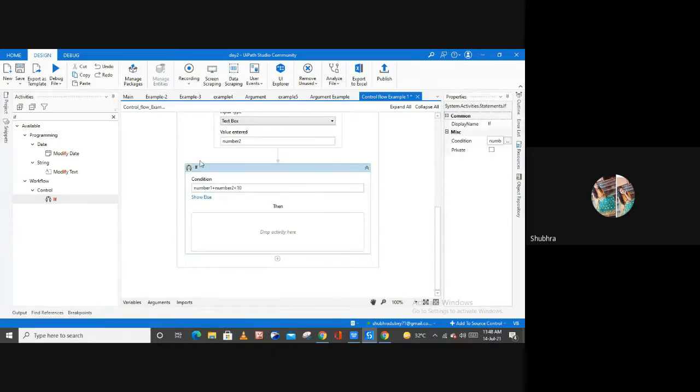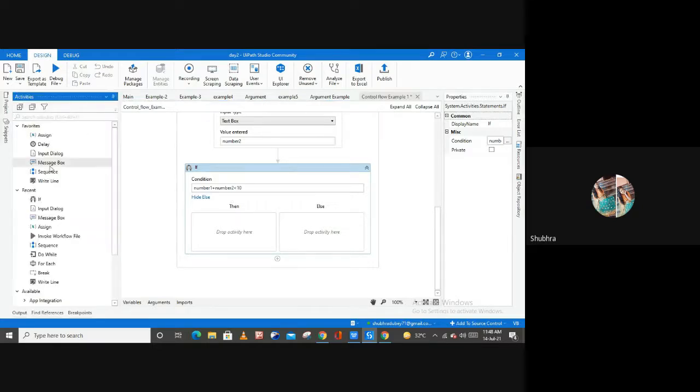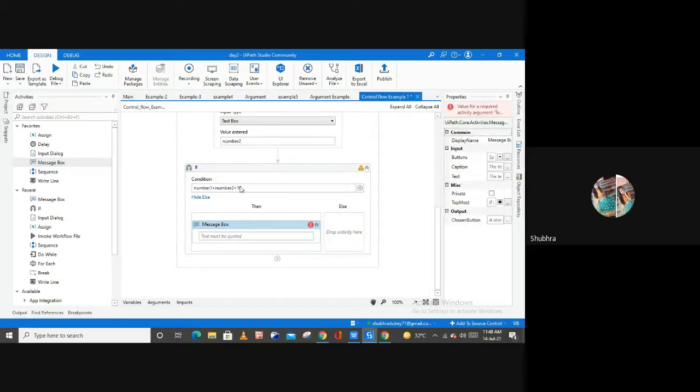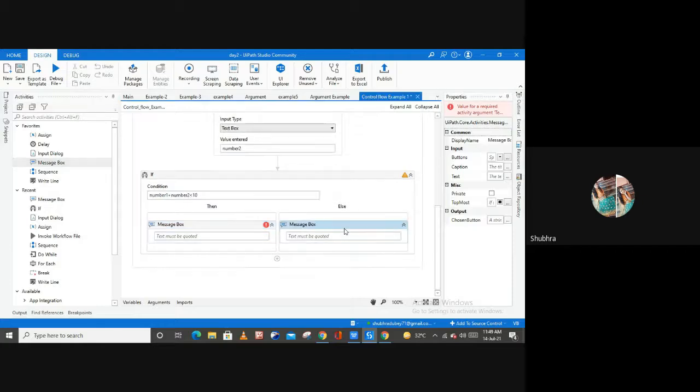And inside of this if activity, you have two sections, one is for then and one is for else, right? If the condition is true, then the process will run in this then section, and for the then section I'm going to use the message box activity to display the output. If the condition is not true, then the flow will run for the else section. Here I'm going to use the message box activity again. This is up to you. If you want any other activity inside of this section, you can. For example, you can use the write line activity also if you want.